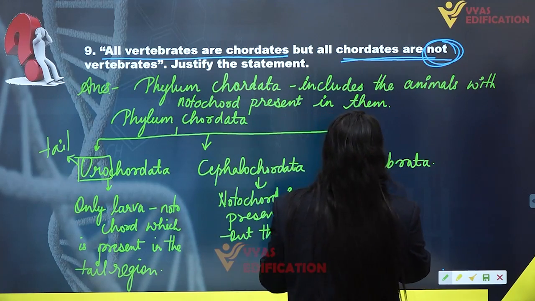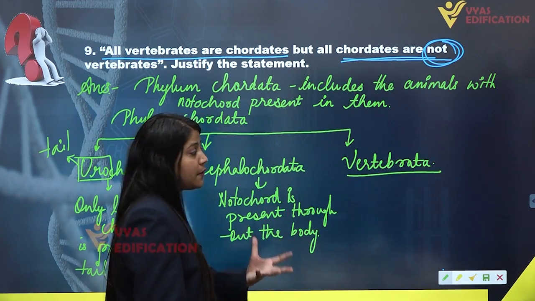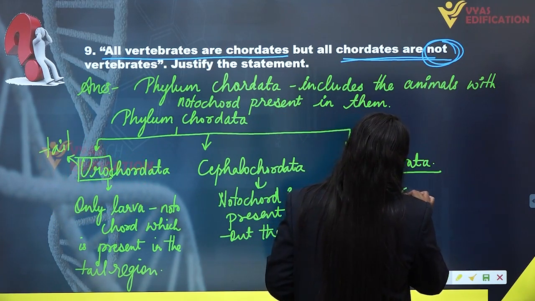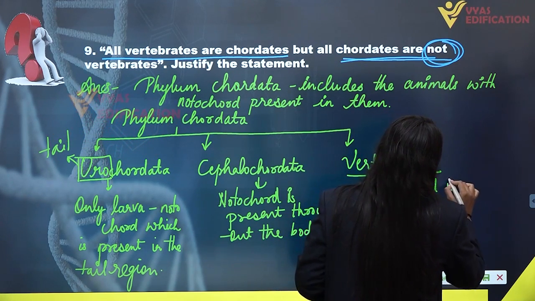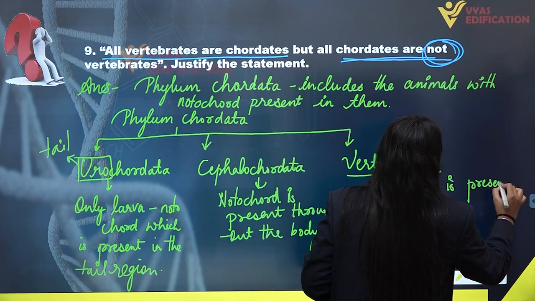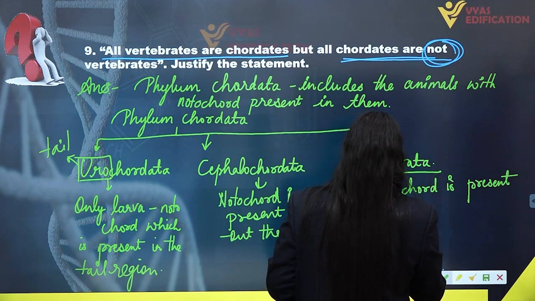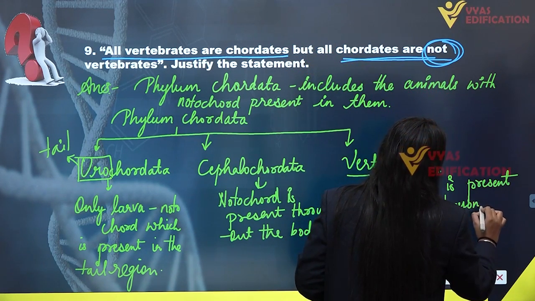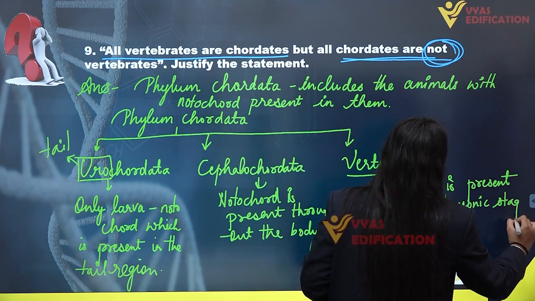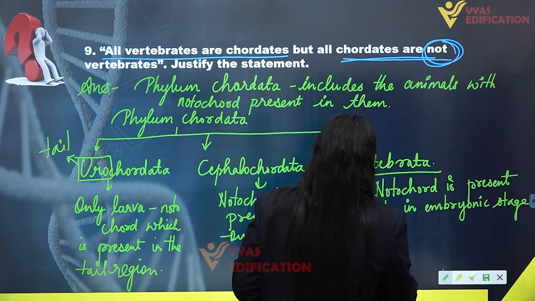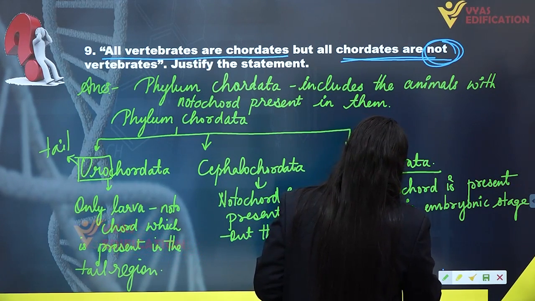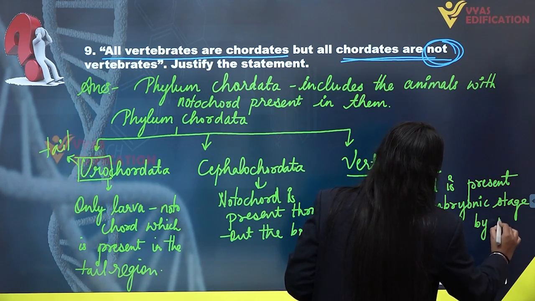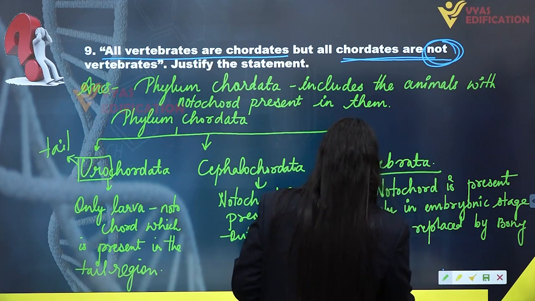If we talk about the vertebrate, which is the third or last subphylum under the phylum Chordata, then the notochord is present only in the embryonic stage, and is replaced by a bony vertebral column.